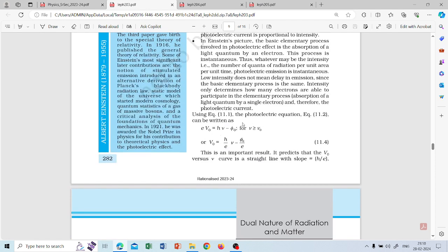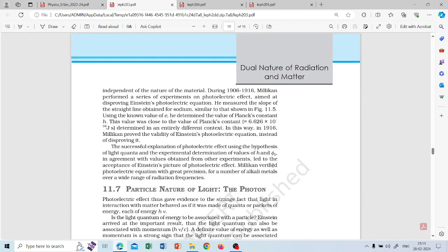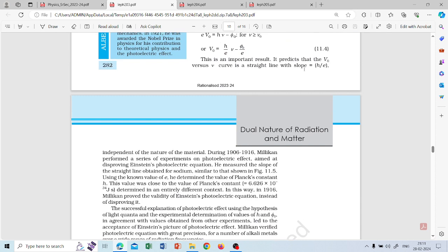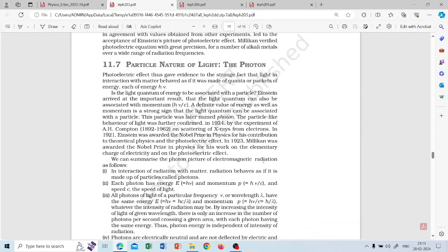So if you can see, this is a straight line equation, you can draw that, and from this you can find the slope, and then it will be used to predict some results which were independent of the nature of material. So you can see that h by e both are constants, universal constants, so they are not dependent on the material. So then the particle nature of light comes, the photon.